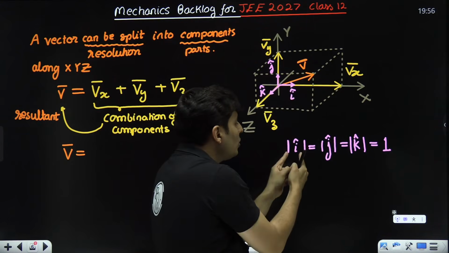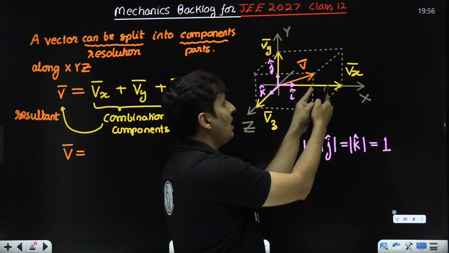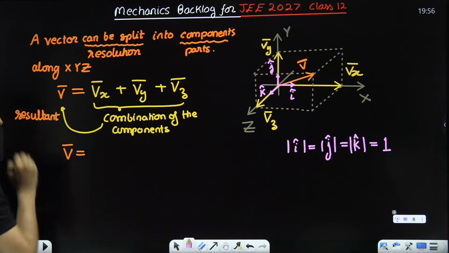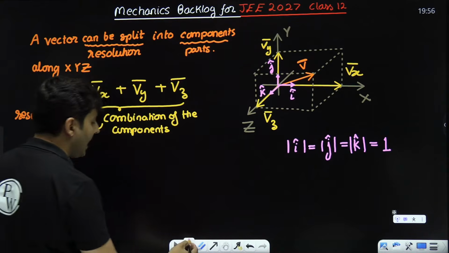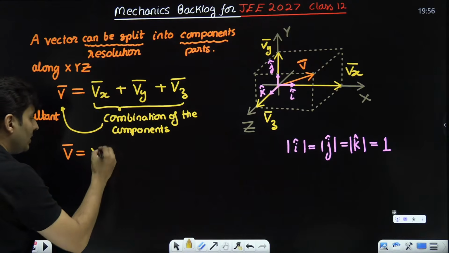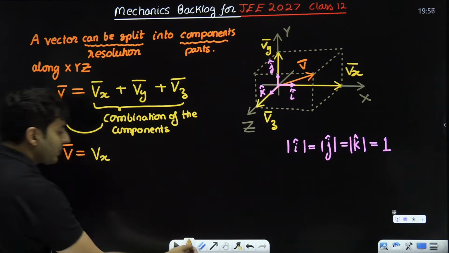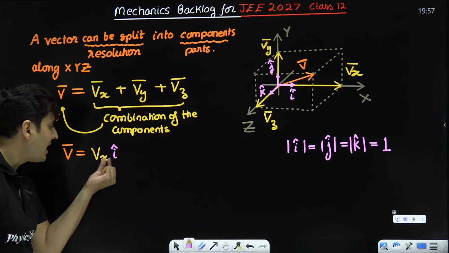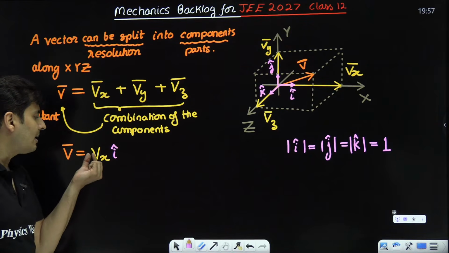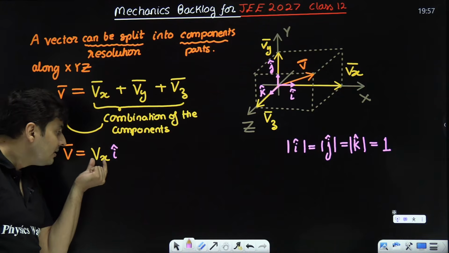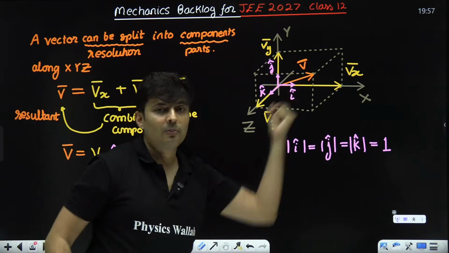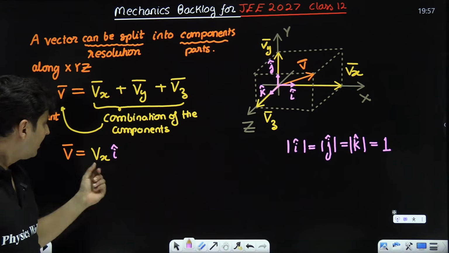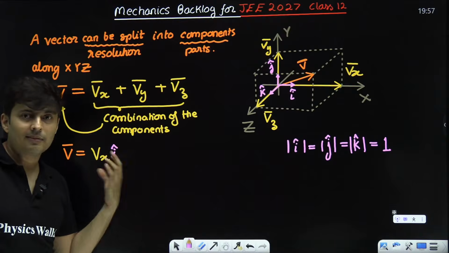So if I take a unity vector and put it 7 times, I will get that entire length of Vx bar. So I can write Vx bar as the value of the length, I don't put bar on it, times I cap, or you take the I cap and multiply it 7 times, 6 times, whatever that is. This is the value of the component. This is the actual component bar. It's a vector. This is the value.